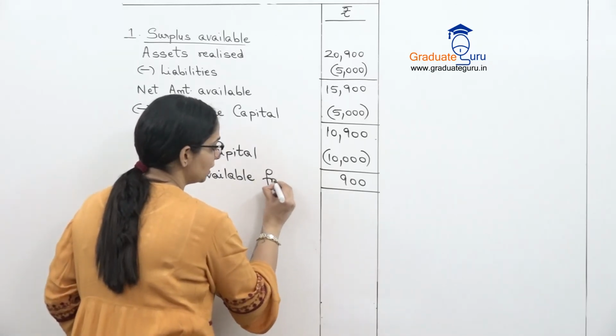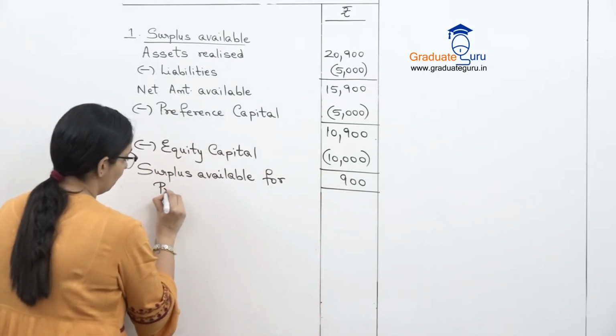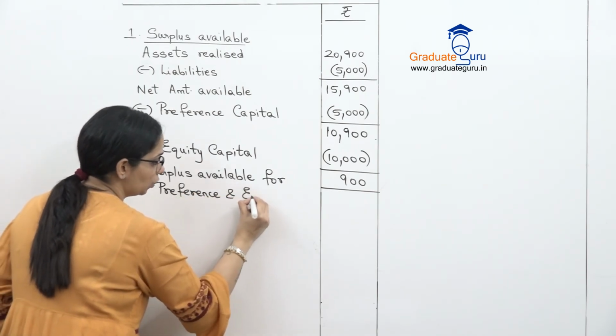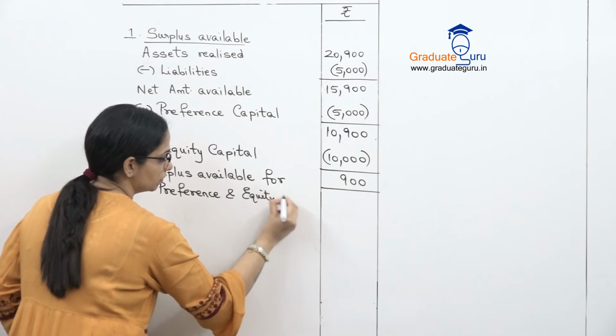So this is the surplus for preference and equity shareholders.